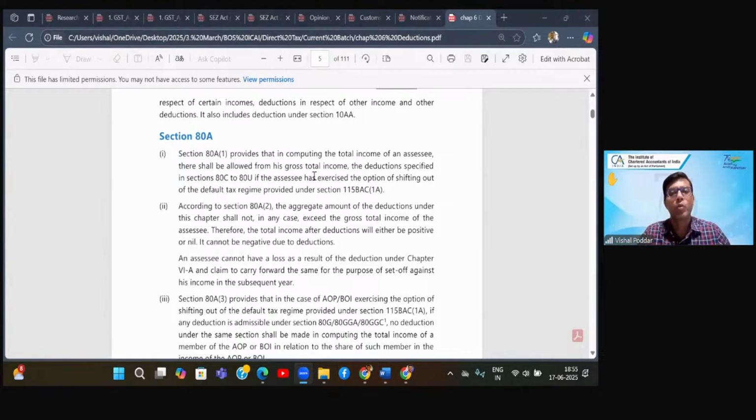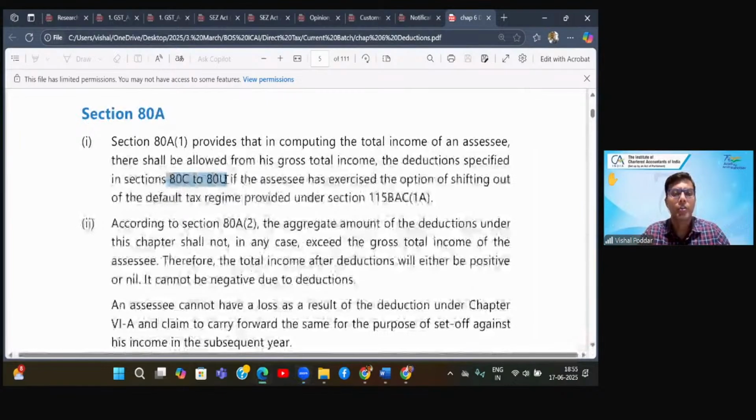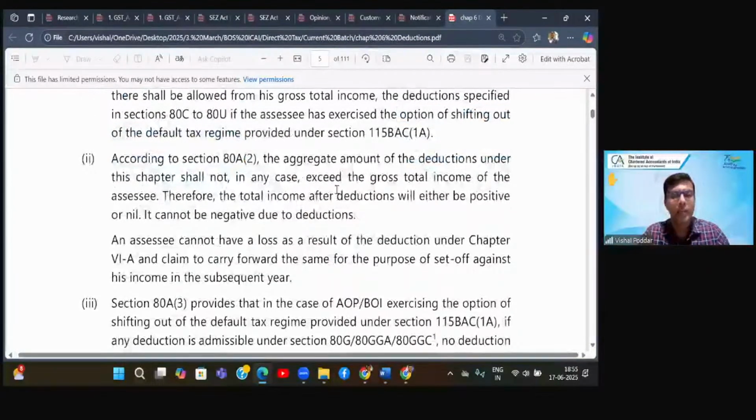Fine. Now going to these conditions, what do they say? That the deductions are given only in 80C to 80U. So these are the only sections for deduction, and these deductions are mainly given when you opt out of the new scheme. That is, in short, it is only for the old scheme. Second, these deductions are to be subtracted from the gross total income, so these deductions can never exceed gross total income.